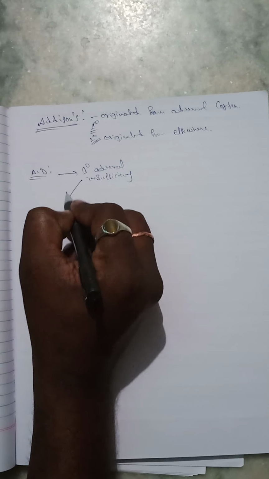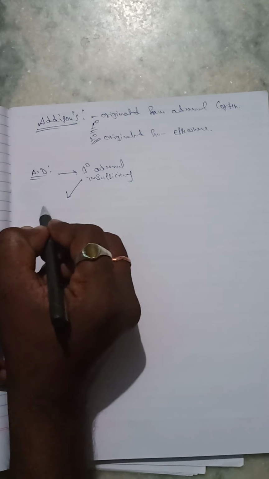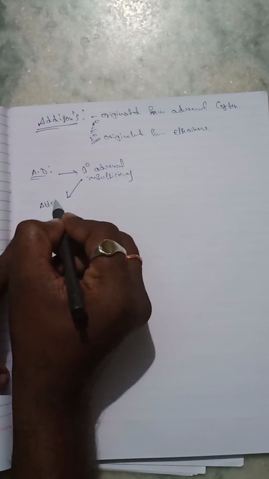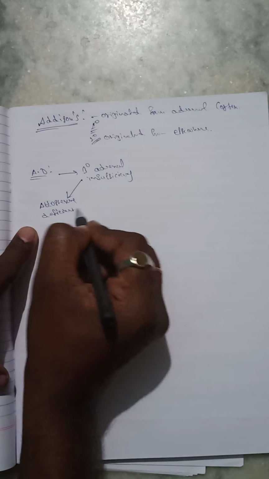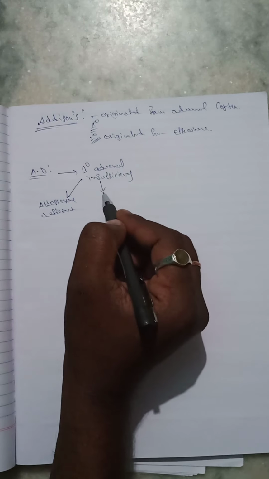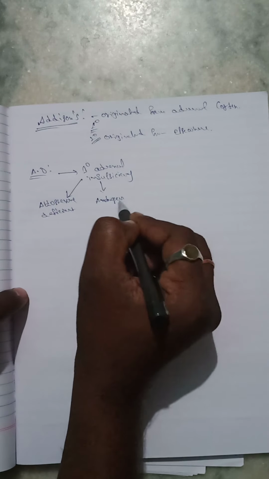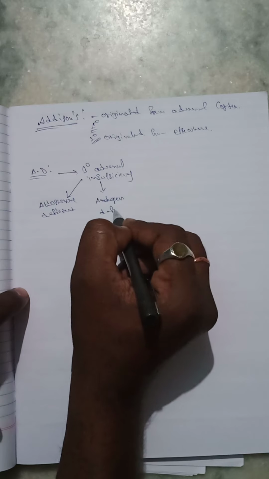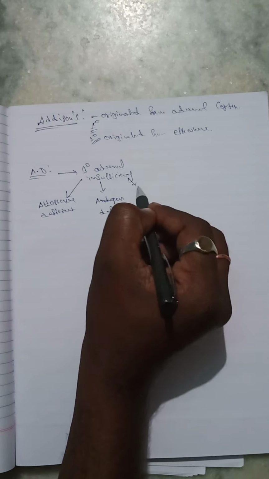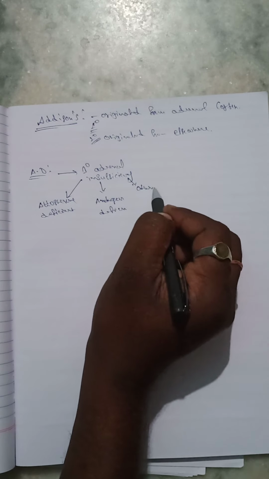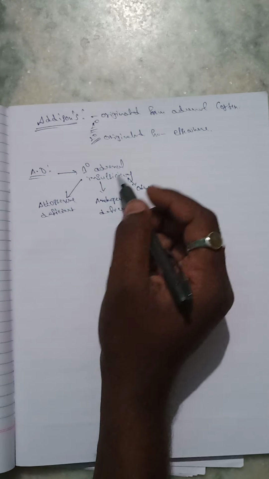So what is primary adrenal insufficiency? It means aldosterone deficiency, and the next one, androgen deficiency. The next one is others. By these conditions it leads to primary adrenal insufficiency.